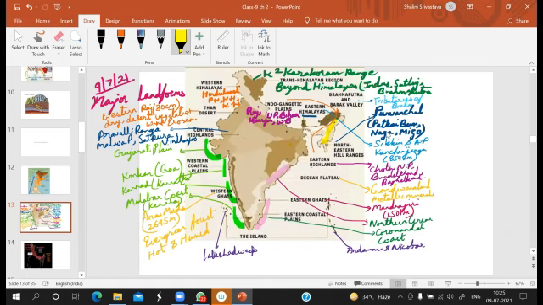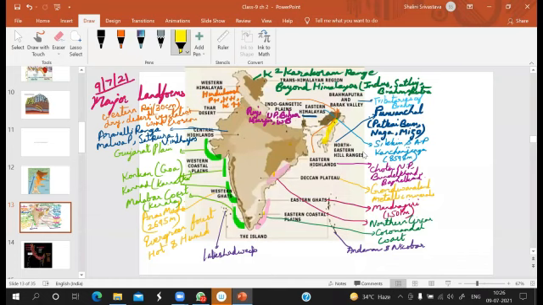Then we have the Eastern Ghats. The Eastern Ghats include this particular part, which is sandwiched between the Deccan Plateau and the Bay of Bengal. So that is called the Eastern Ghats, and the highest peak of the Eastern Ghats is Mahendragiri, which is 1,501 meters. After that, we have the Eastern Coastal Plains, which include two: the Northern Circars and the Coromandel Coast.